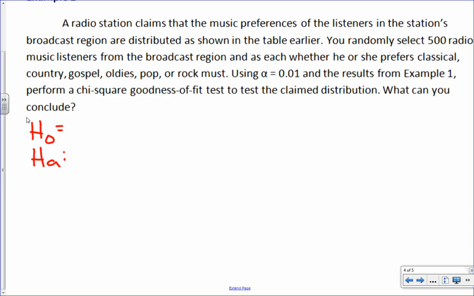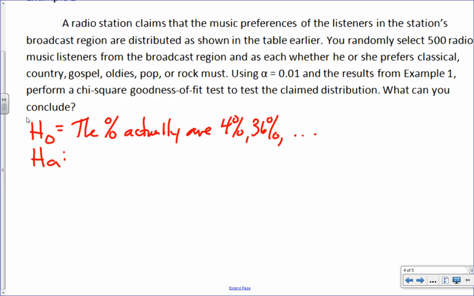So the null is that, and I'm going to paraphrase this. If you are going to be taking the AP, you should write it out all by hand. But I'm going to very much paraphrase. I'm going to say the percentages actually are 4%, 36%, and so on. You should really write it much more official if you're taking it, because that's what they're claiming, right? That's actually what it is.